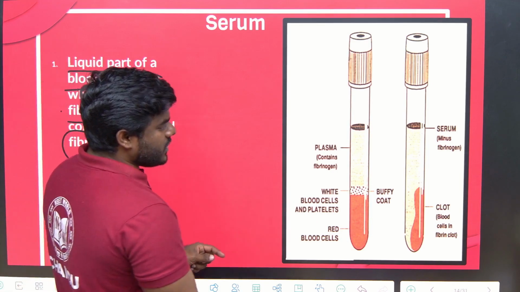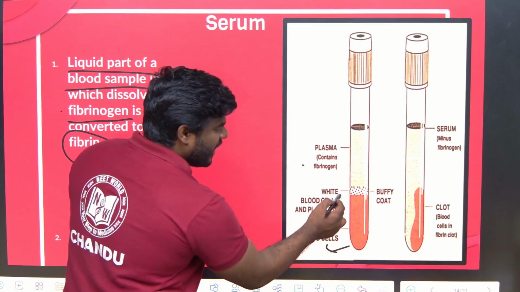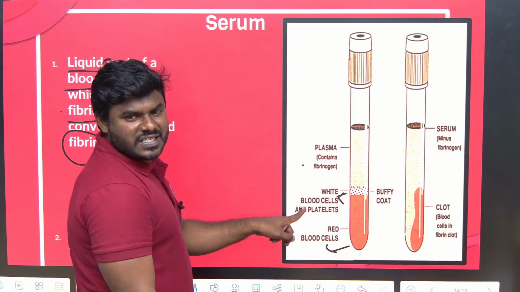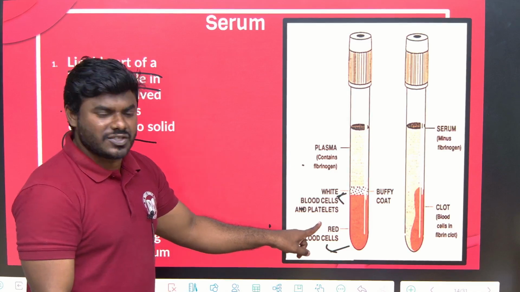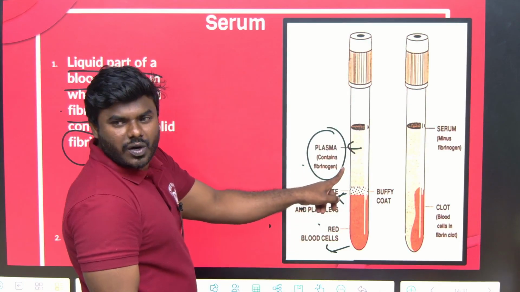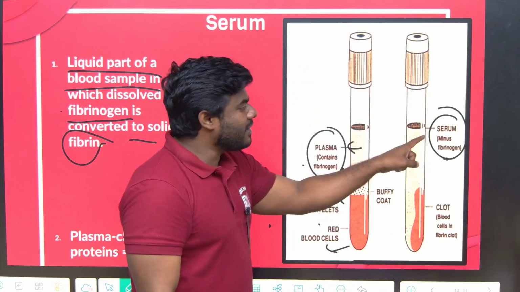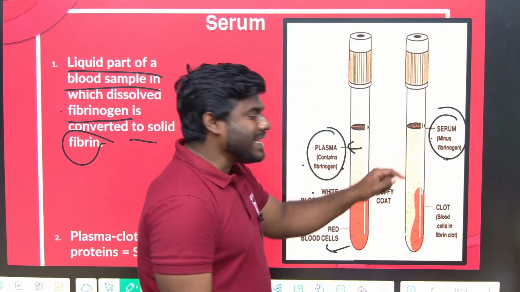Suppose all of you please look into this picture. This is the plasma. This is RBC. In the middle, what we are having? WBC, separated according to what? Centrifugation. Now here plasma contains the fibrinogen, that is the blood clotting factor. If I remove this particular fibrinogen, then that part is called the serum part.